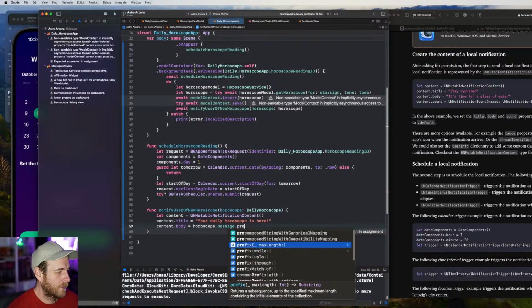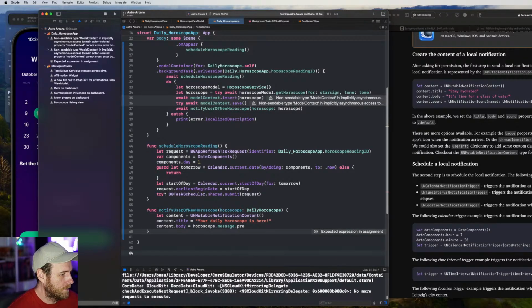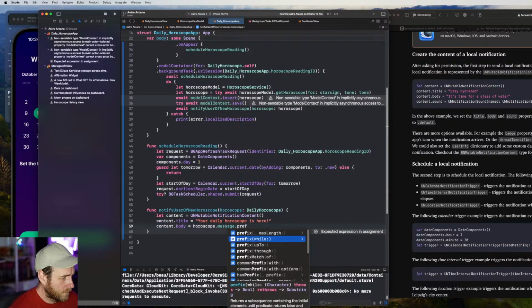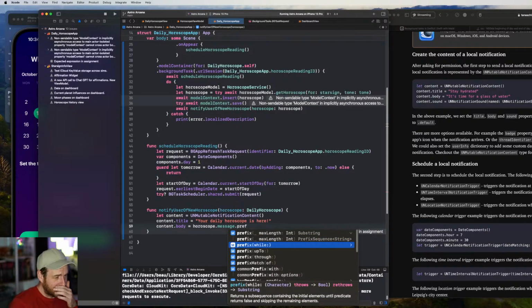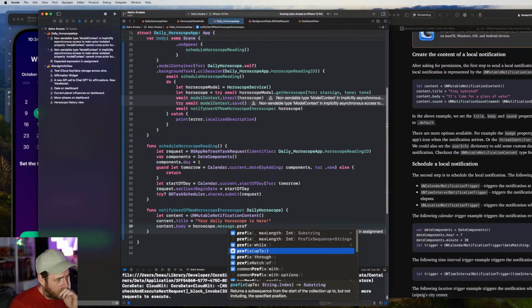Max length. What do we got? It'd be nice if I could prefix a number of words. I could get the string separated by spaces and then just get the first X elements from it. But I think cutting off words and stuff should be okay.